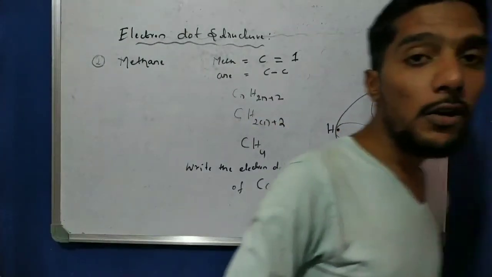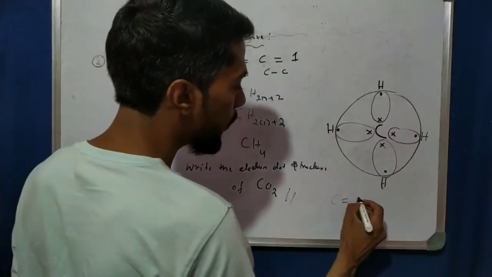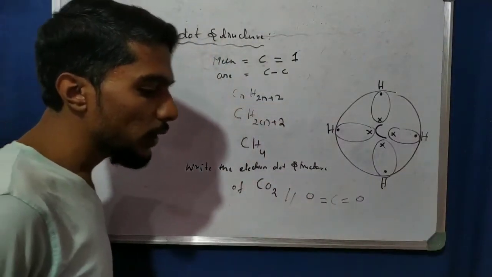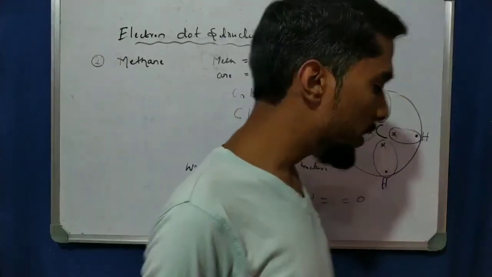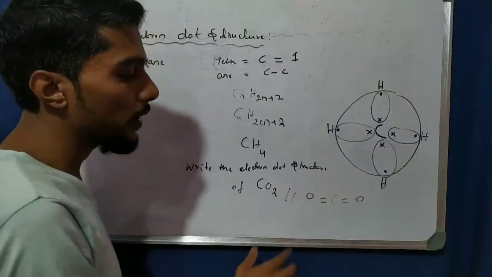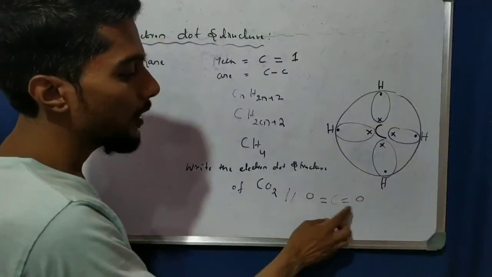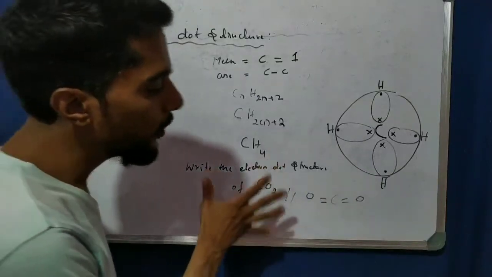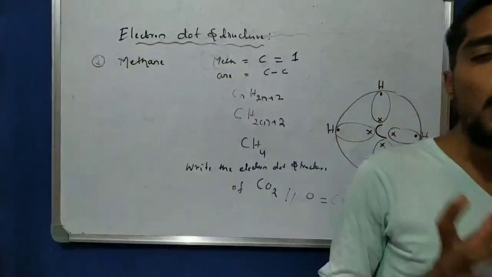We know the formula of carbon dioxide is O double bond C double bond O, right? How do we make the electron dot structure of this? We know about that from the last class. We wrote C double bond O in carbon dioxide. So now put the dot structure for carbon dioxide. This is homework for you.